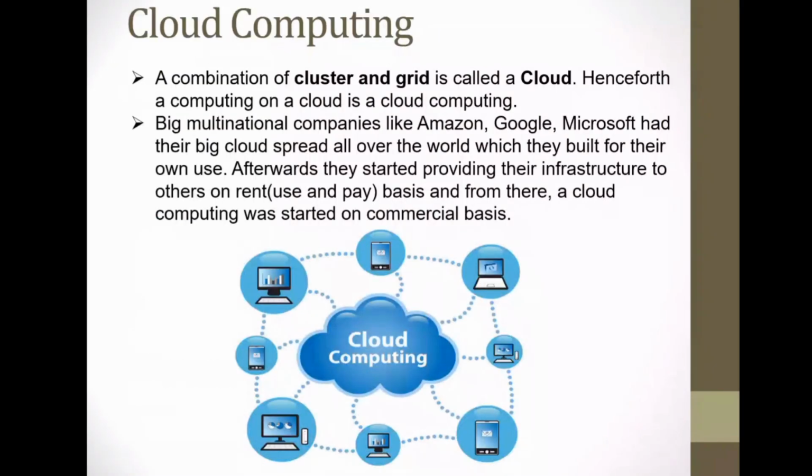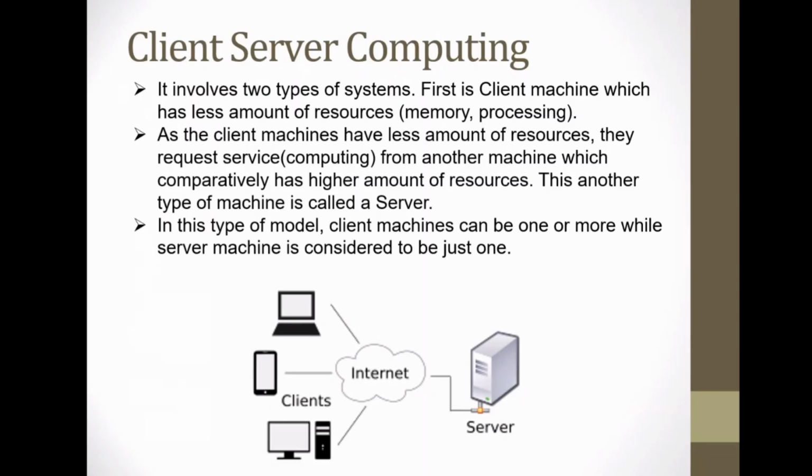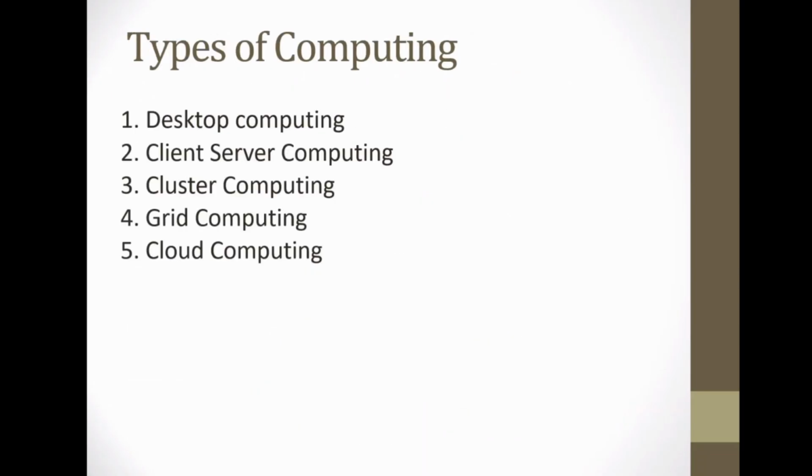Why are we learning all these things? In the beginning, I told you we have 5 different types of computing: desktop, client server, cluster, grid, and cloud. Our web technology comes in client server computing. We follow the client server architecture, and that is a sufficient architecture for our web technology.